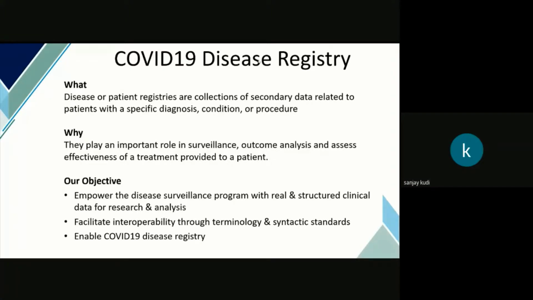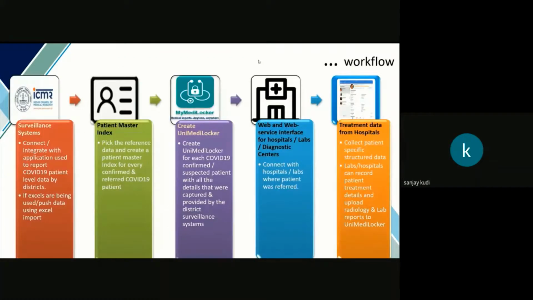So basically the objective with which we started this registry was to help the surveillance programs, help the government, and also help the hospitals, all 3 stakeholders in this whole fight. So how does the workflow work? Basically we connect with the surveillance program or the surveillance system that the government has, maybe ICMR, IDSP, or whoever has that program. We have the Setu app and all that. And in the worst case scenario, if they do not have anything, because many states have their own applications and systems, we are ready to even get the data from their Excel sheets.